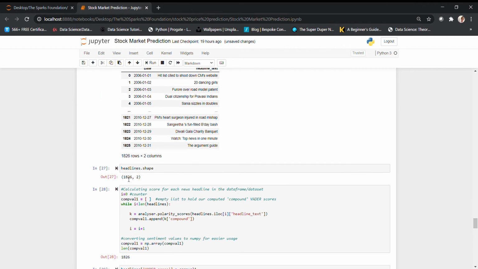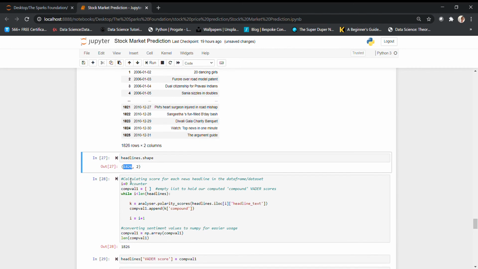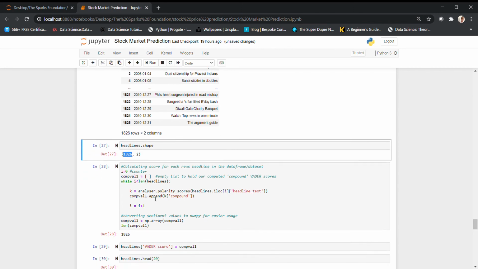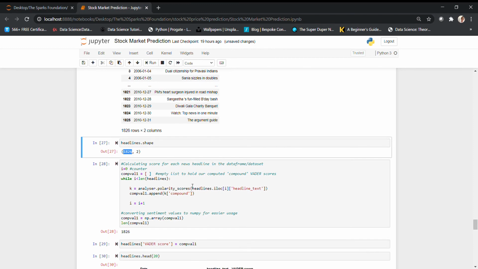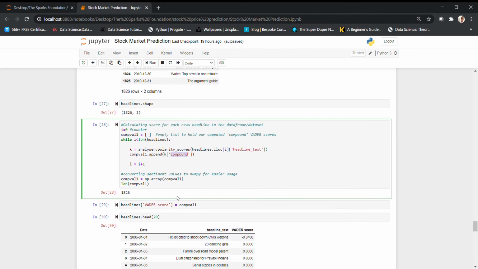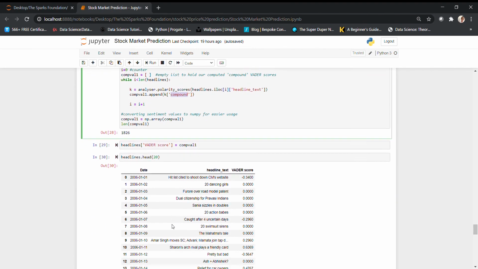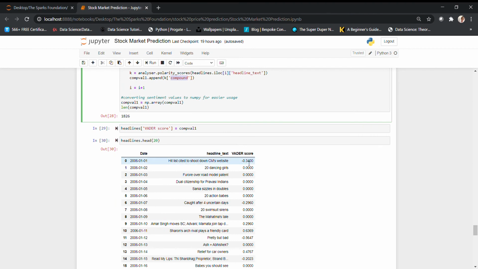We can see the shape, and the number of rows is much more than what we had in the numerical analysis, but this should not be the case, it should be equal. We will take care of that when we build something hybrid. Now we are going ahead and predicting the corresponding sentiments associated with each news item. I have used the compounded score. Once I print the compounded score of Vader, we can see for each headline there is a compounded sentiment score.